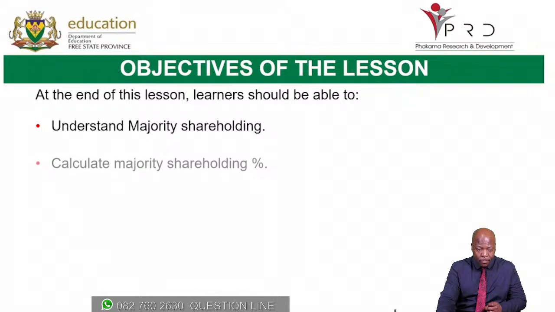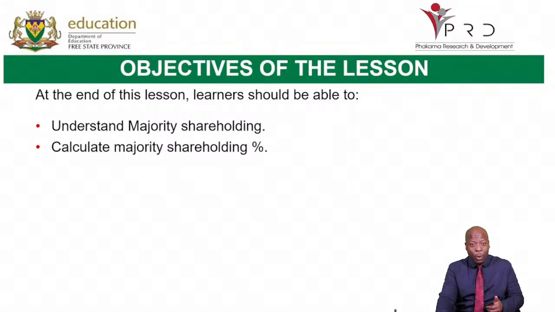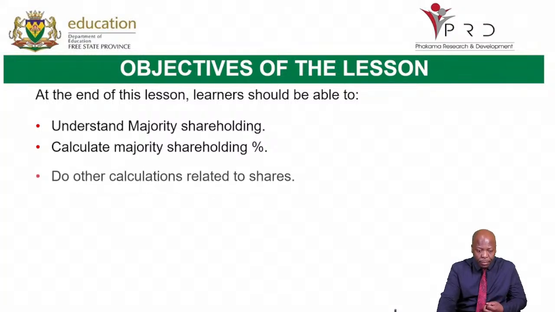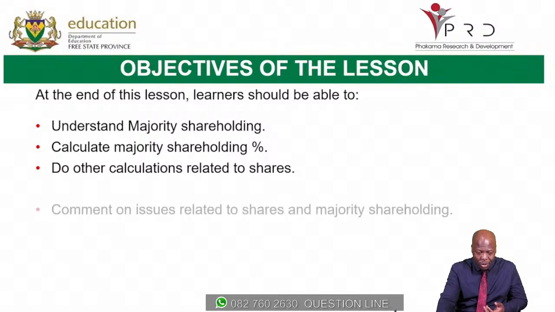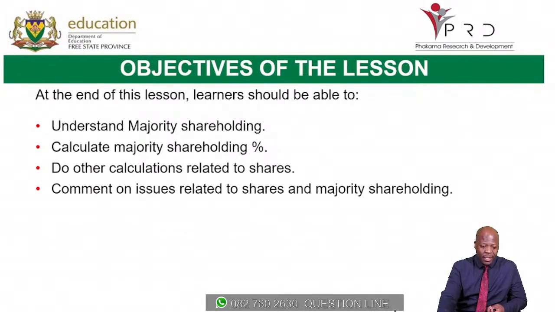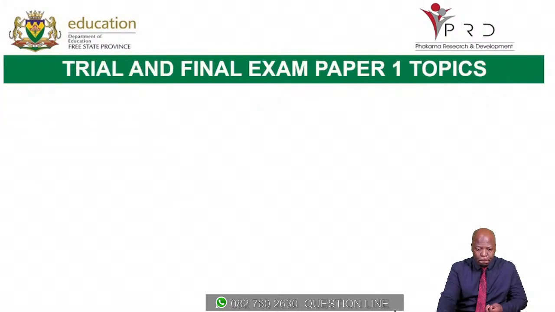We're also going to calculate how we get to a point whereby one is now a majority shareholder, and we're going to do other calculations that relate to shares. We will comment on issues relating to shares and majority shareholding. I'll also assist you to understand ethics and internal control that is related to majority shareholding.